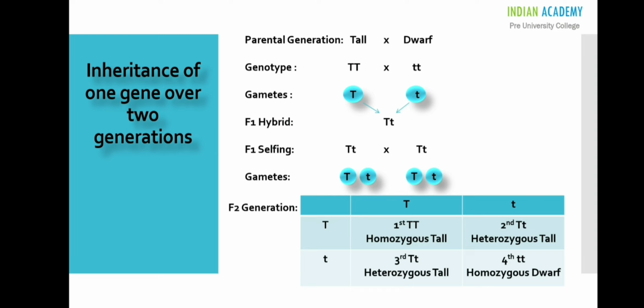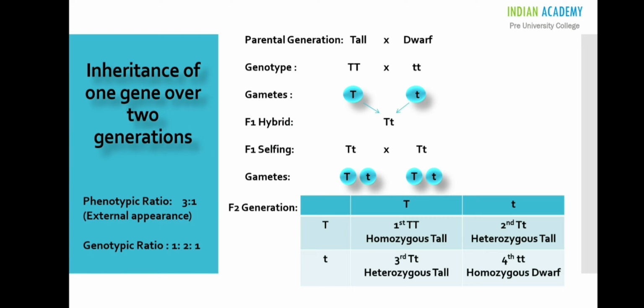By the end of this cross, Mendel proposed two ratios. First is the phenotype ratio. Phenotype means the external appearance of the plant body. Number of tall species produced in F2 generation and number of dwarf species produced in F2 generation, and the ratio is 3:1. How many tall species have we got in this crossing experiment? It's 3 species. 3 species are tall and 1 species is dwarf. So the phenotype ratio is 3:1.